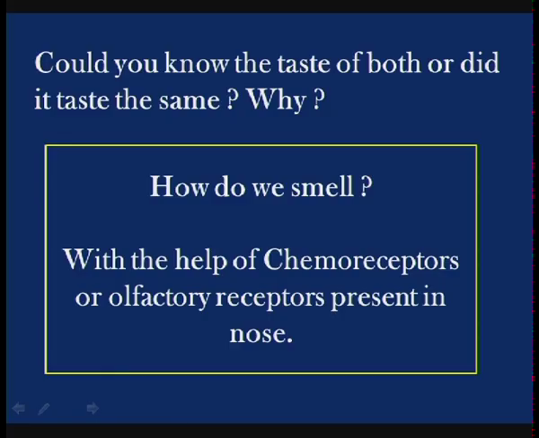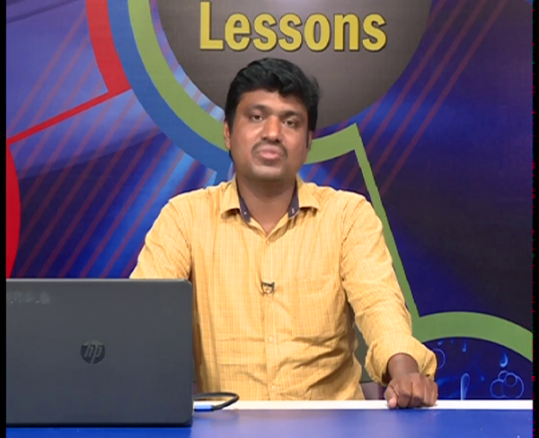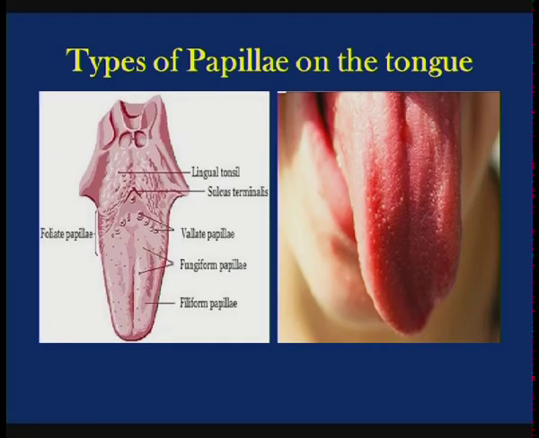How do we smell? In our nose, we have the olfactory epithelium, which consists of olfactory receptors or chemoreceptors, which are involved in sending signals from the nose to the brain, where the information is analyzed and then we are able to recognize the smell of different items or different chemicals. Students, look at these pictures.